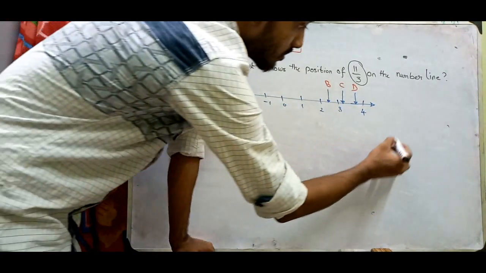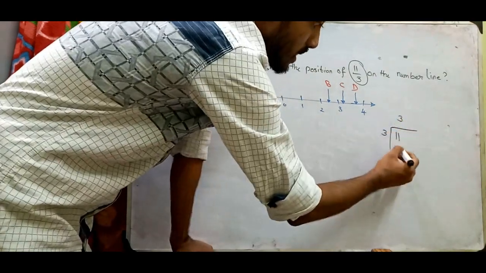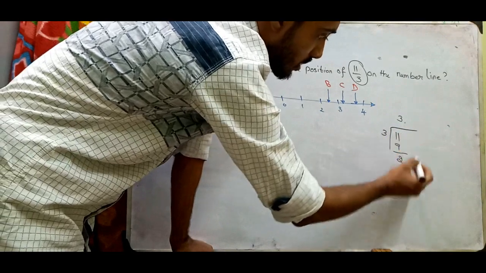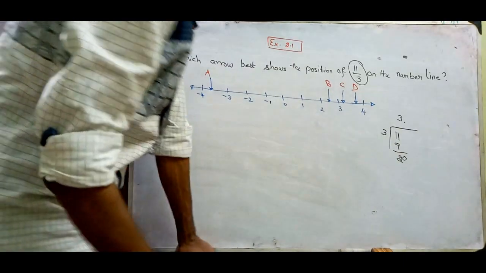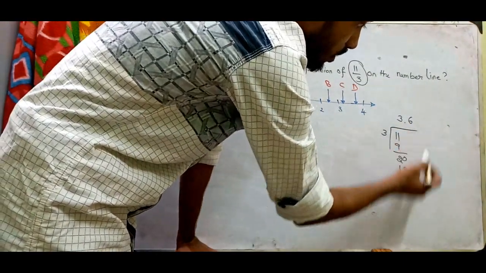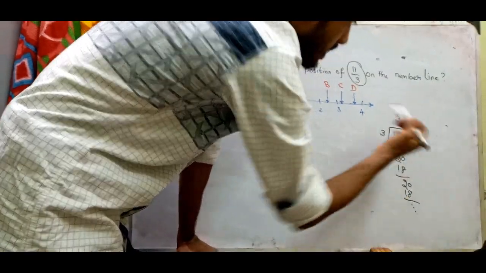Let us first divide 11 upon 3. 3 times 3 is 9, so the remainder is 2, which is not going to divide. So keep a decimal point here, 0 raised up. 3 times 6 is 18, again 2, the decimal point is already there, so 3 times 6 is 18, it repeats.